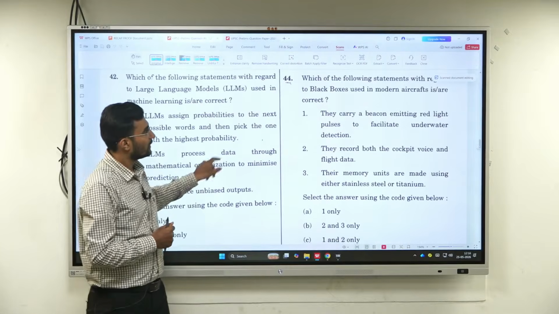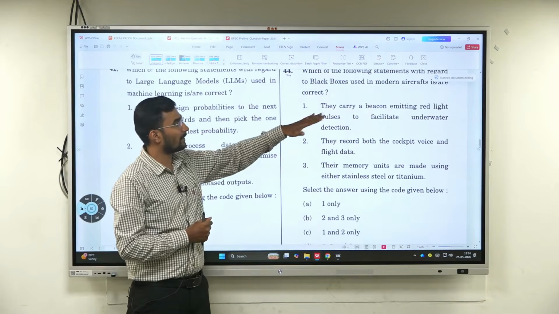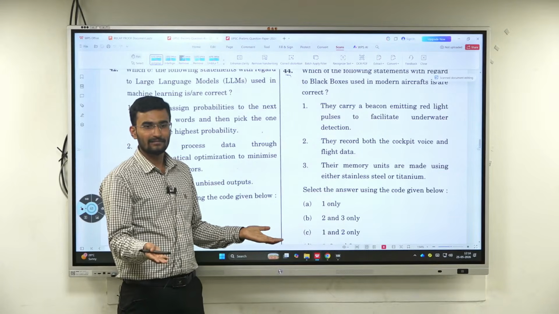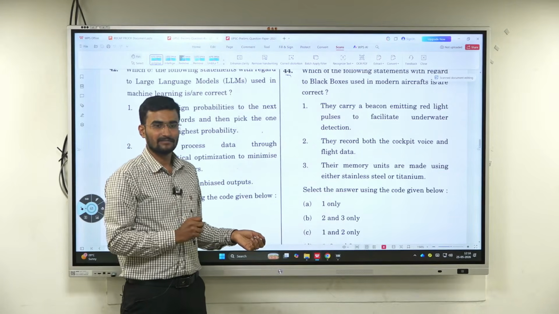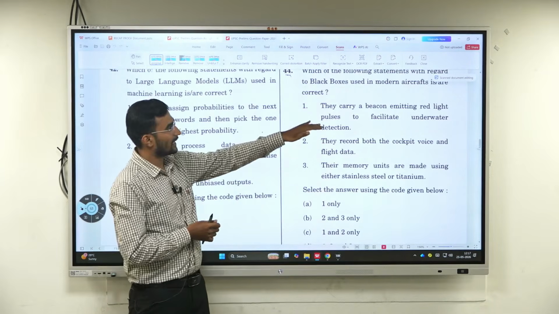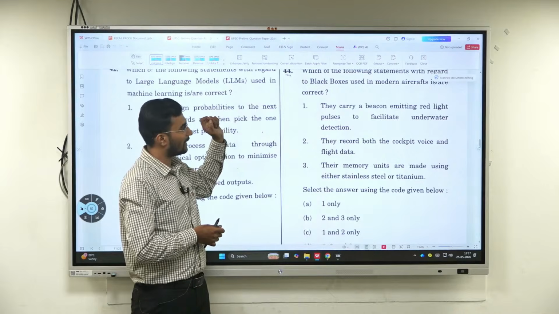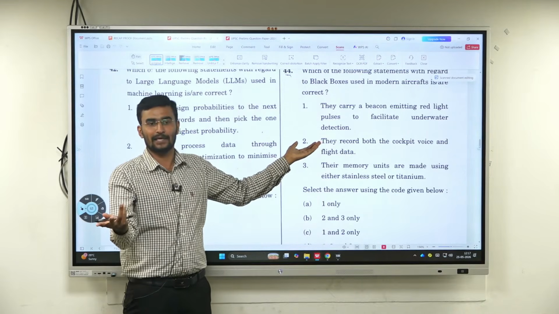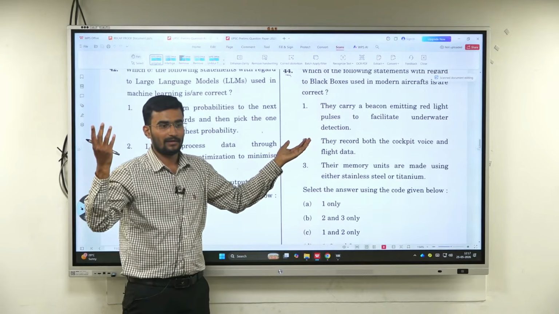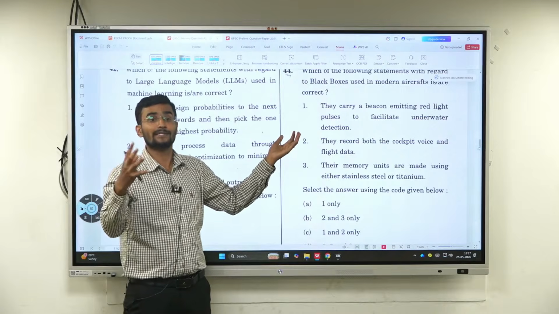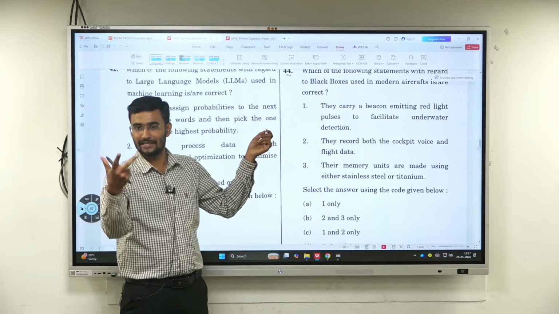ಈಗ ನೀವೇ ನೋಡಿ, ಬ್ಲಾಕ್ ಬಾಕ್ಸ್ ಅಂತ ಬಂದಾಗ, they carry a beacon emitting red light ಅಂತೆ. Will they emit red light? Simple logic I am asking. They carry a beacon emitting red light pulses to facilitate underwater detection. Underwater red light ಹೆಂಗೆ ಆಗುತ್ತೆ? ಈ ಲ್ಯಾಂಡ್ ಅಲ್ಲಿ ಆದ್ರೆ ಓಕೆ, but if it is underwater, some ultrasonic sounds which can be released.